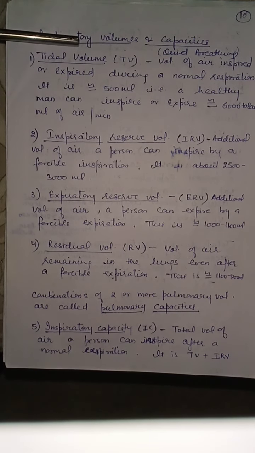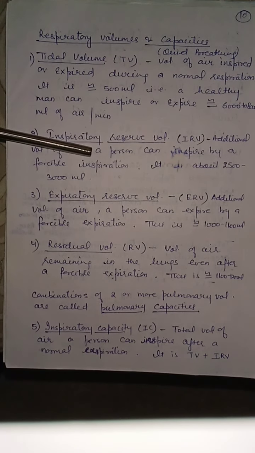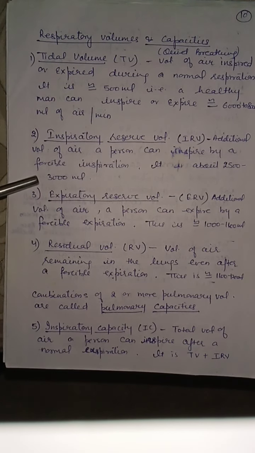So tidal volume is the volume of air inspired or expired during a normal respiration. It is approximately 500 ml or 6000 to 8000 ml of air per minute. Inspiratory reserve volume: the additional volume of air a person can inspire by a forcible inspiration. It is about 2500 to 3000 ml.